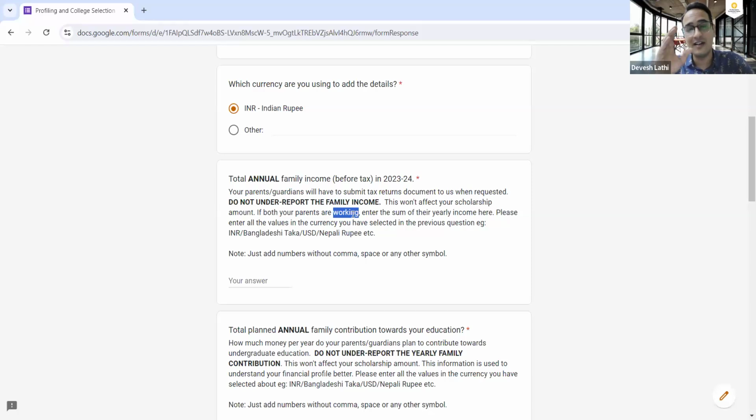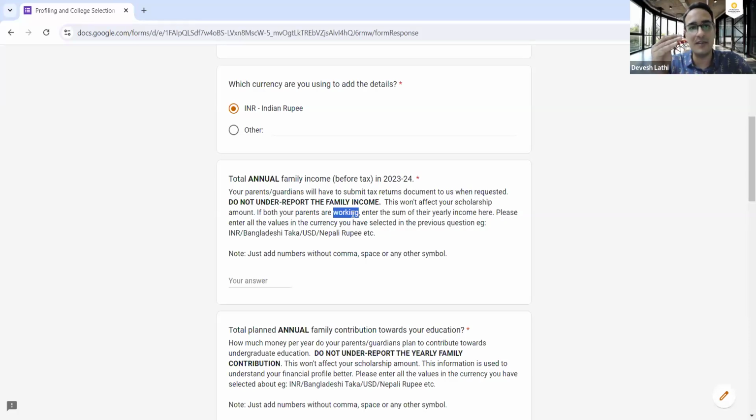Please understand that if you underreport, then it might be a challenge for you, because we might feel that you don't have the funds to study abroad and to sustain your living expenses abroad, because the Next Genius Scholarship only covers your tuition fee. Living expenses are still your responsibility. Do not underreport it. Am I clear?